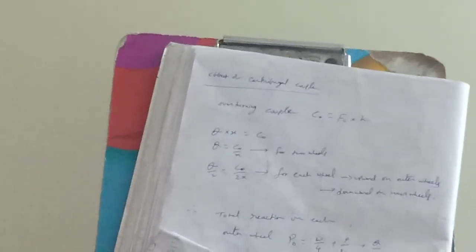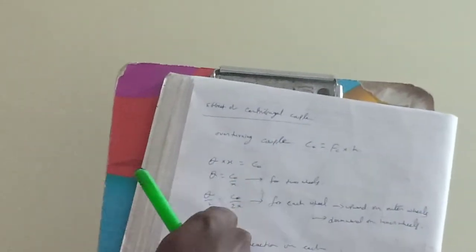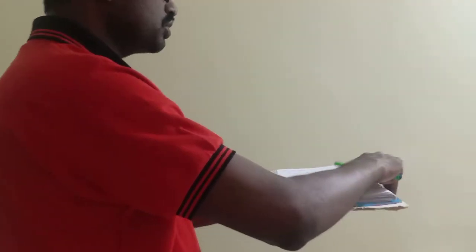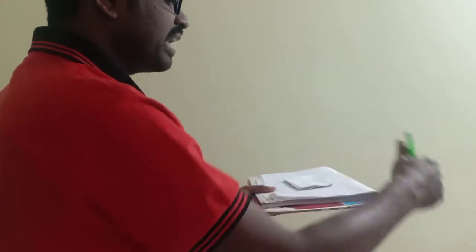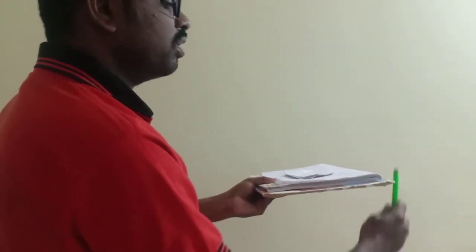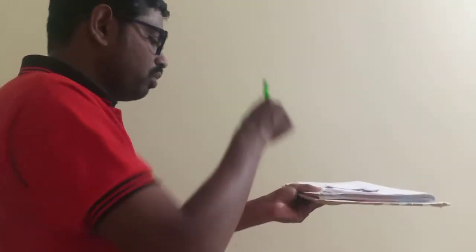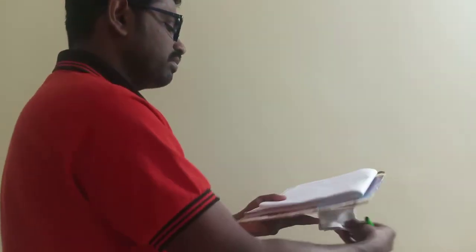And Q is equal to C0 by X. This is for two wheels, and for each wheel Q by 2 is equal to C0 by 2X. And the direction also: because of the overturning couple, the four-wheeler is trying to turn in this direction. Now my Q direction will be upward at two outer wheels and downward at two inner wheels.